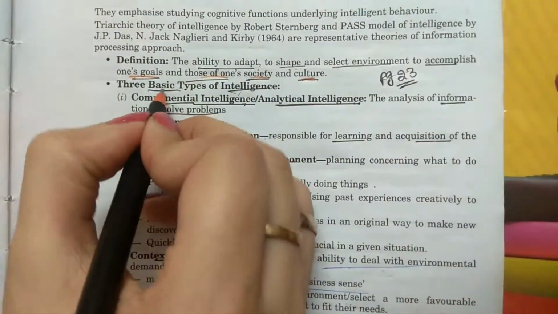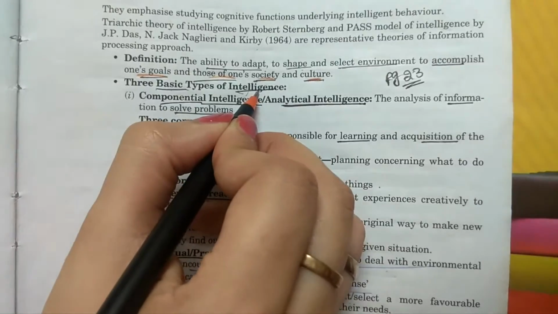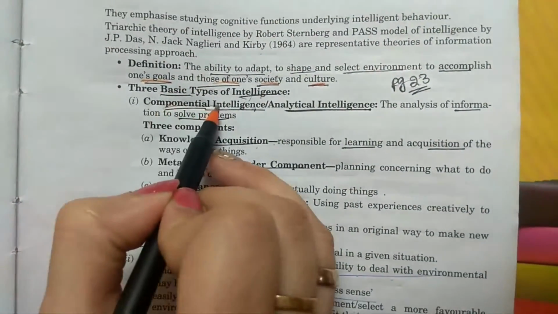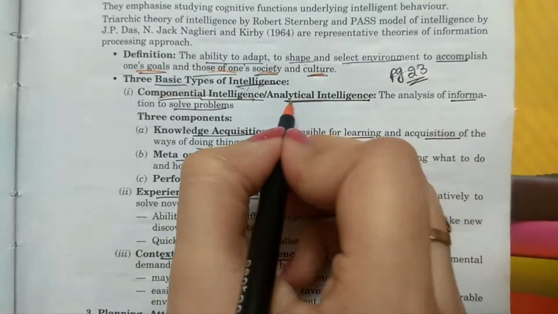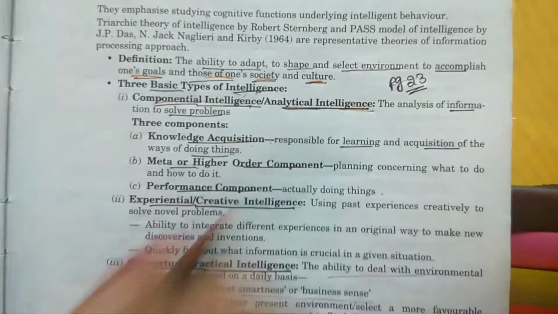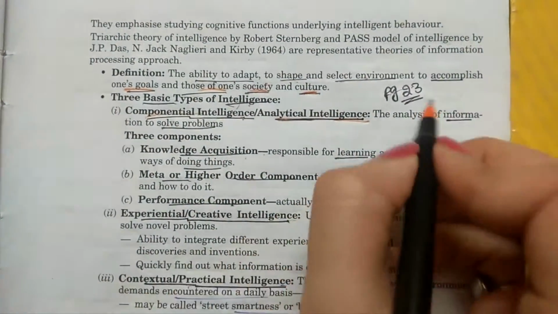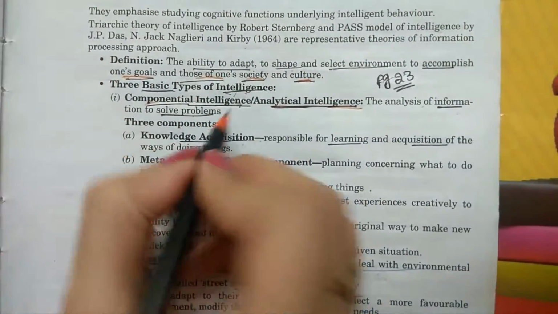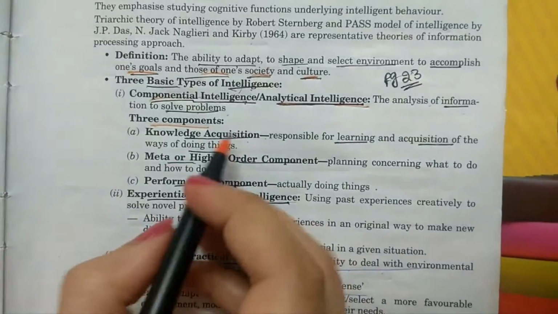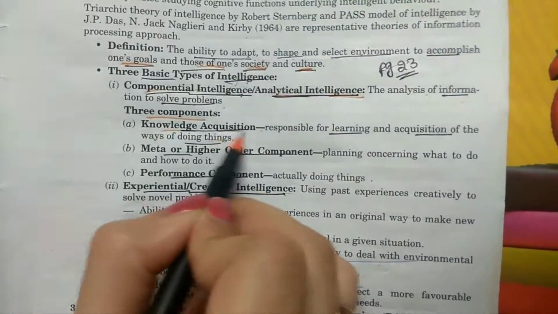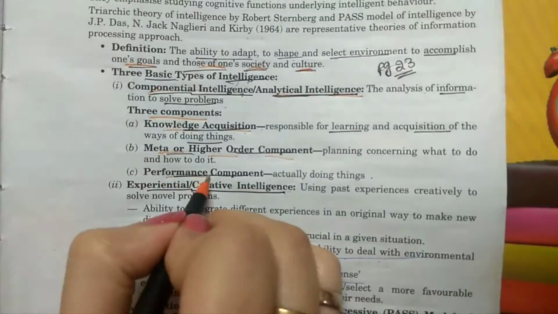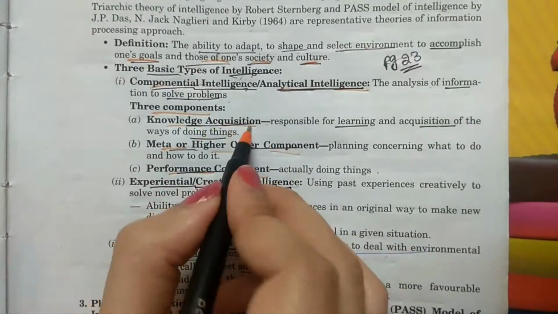Now, there are three basic types of intelligence which come under triarchic theory. The very first one is componential intelligence, which is also known as analytical intelligence. It means analysis of information to solve problems. There are three components. The first one is knowledge acquisition, second is meta or higher order component, third is performance component. Knowledge acquisition,